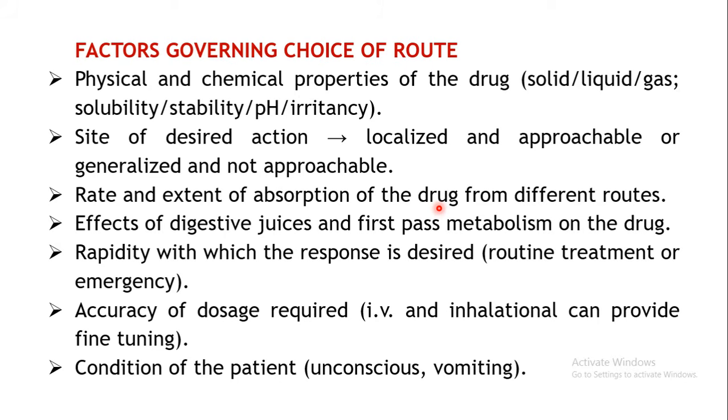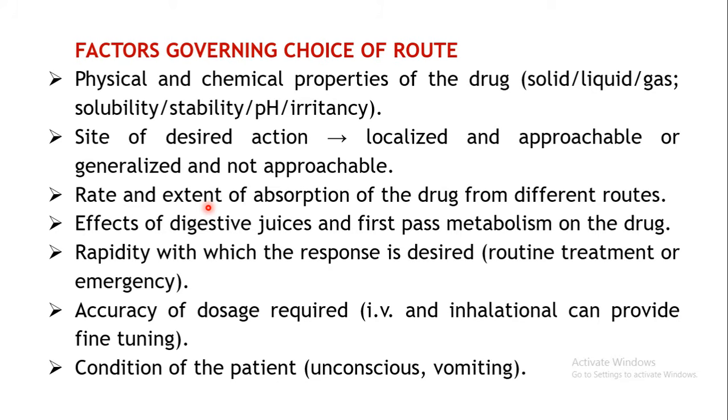Okay, this applies when the action is more generalized and when systemic action is required. So the rate and extent of absorption, that is the speed with which the drug is getting absorbed, is very important. If the drug is getting absorbed very slowly, there is no point, right? It will delay the action. Also the extent, that is the amount of drug reaching your systemic circulation, is very important.